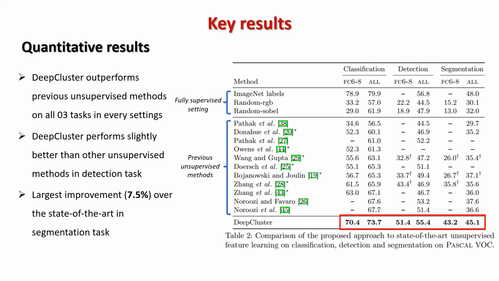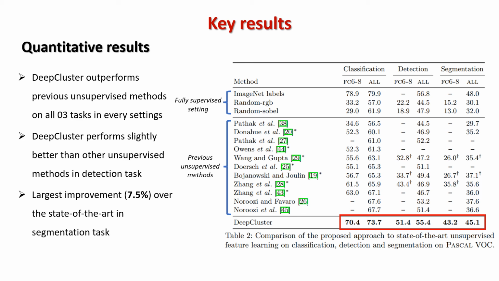The authors also conduct 3 different tasks, including image classification, object detection, and segmentation on the Pascal VOC datasets, and compare the performance of DeepCluster with fully supervised settings and with other published unsupervised methods. The table here summarizes the comparison results. Here, FC6-8 denotes the case where we only train the fully connected layers and freeze the layers before them, and ALL here means we unfreeze the other layers for fine-tuning.